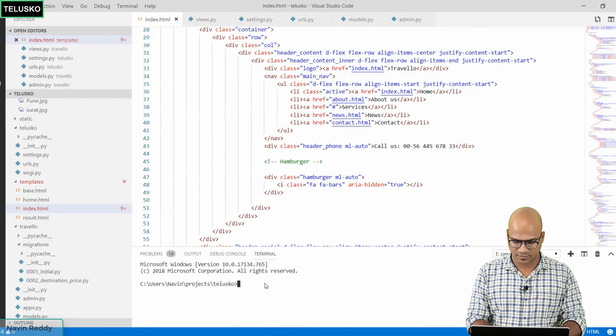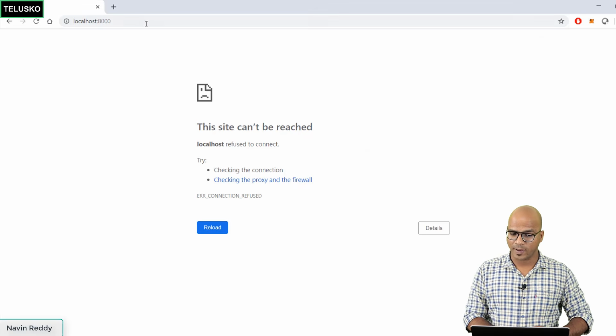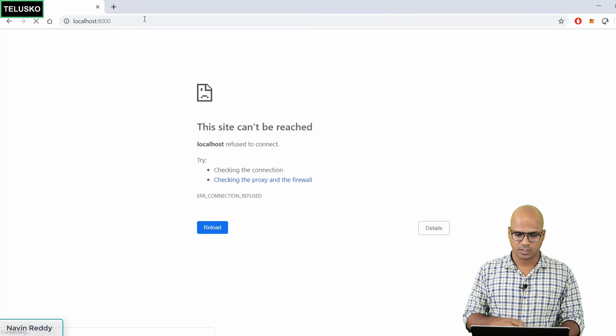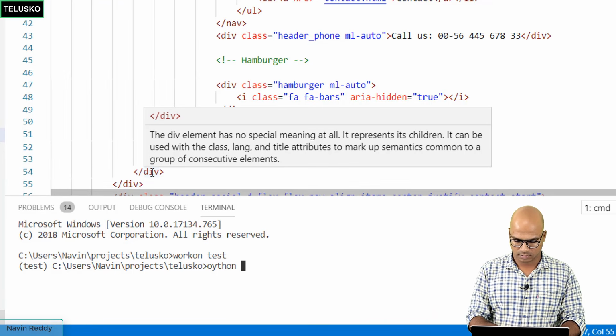So if you go back here, first of all, I have to say workon test. And then we need to run the server, because if you go back to the browser and say enter, you can see the server is not running. So I have to run the server first.